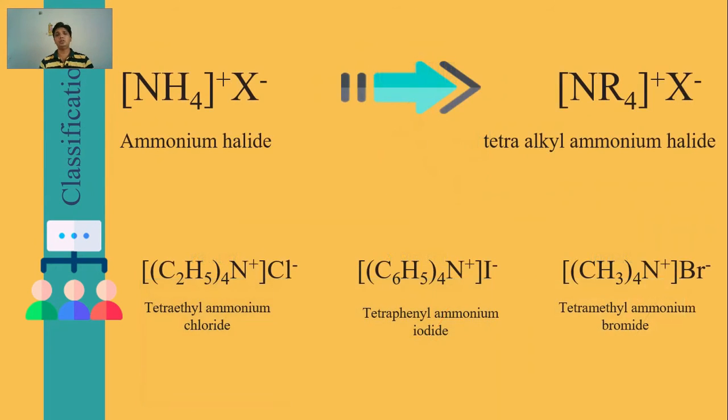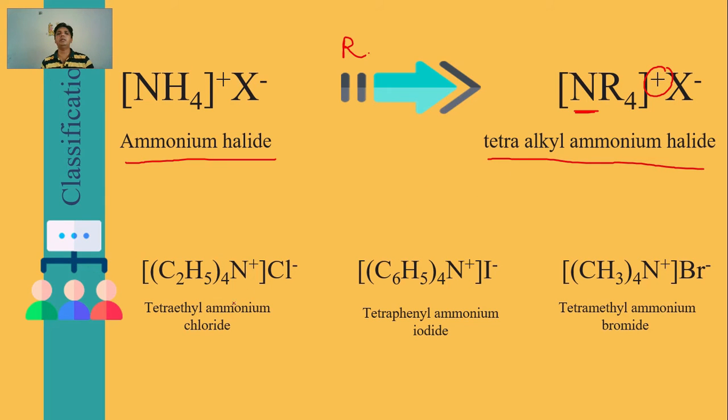Further, these are also classified as quaternary ammonium salts. Here you can see the ammonium halide. This reacts with R to give a tetraalkyl ammonium halide. Mind it, nitrogen can bear a positive charge.